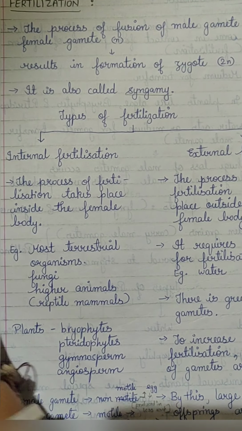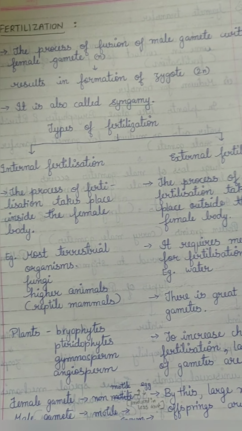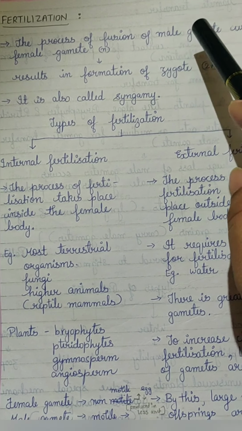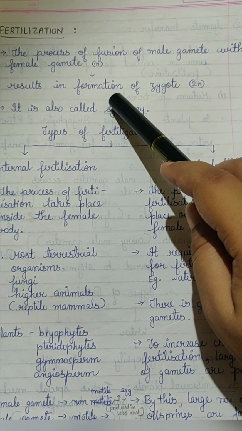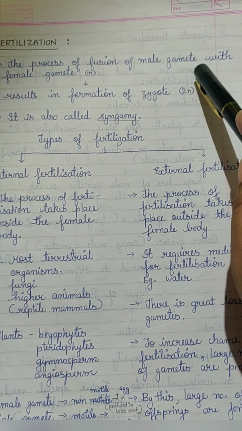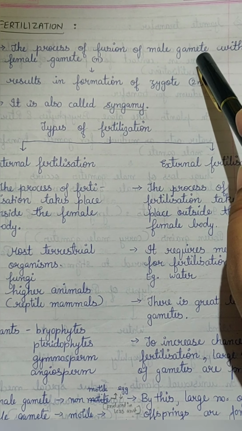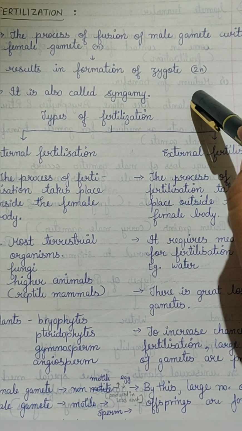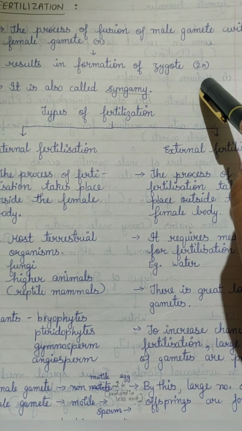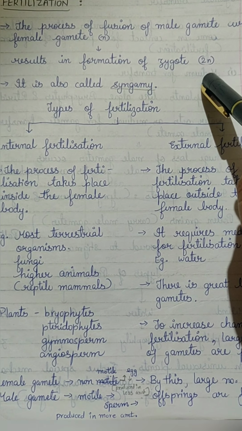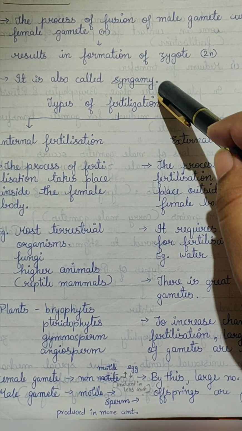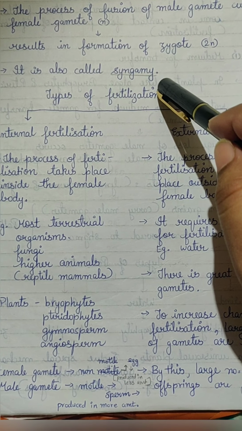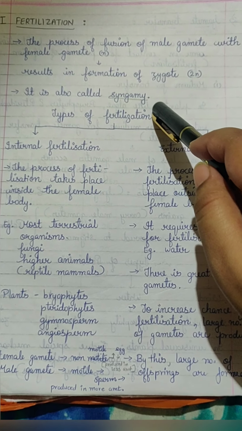Fertilization, as per definition, is the fusion of the male gamete with the female gamete, that is gametic fusion. After fusion of the gametes, it results in the formation of a zygote. Gametes are always haploid, so the male gamete is haploid N and the female gamete is haploid N. After fusion of both gametes, we get a zygote that is diploid in nature, 2N. The process of fertilization is also referred to as syngamy. Syn means fusion, gamy means gametes, that is fusion of gametes.